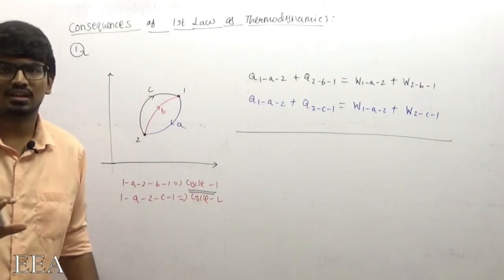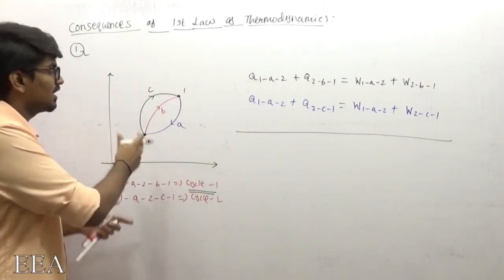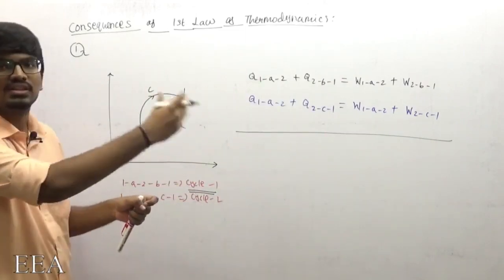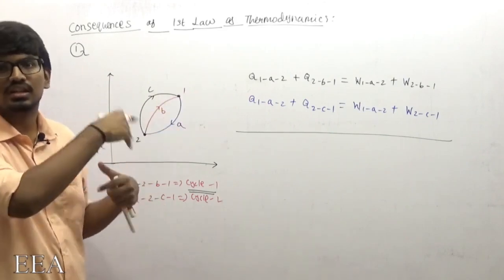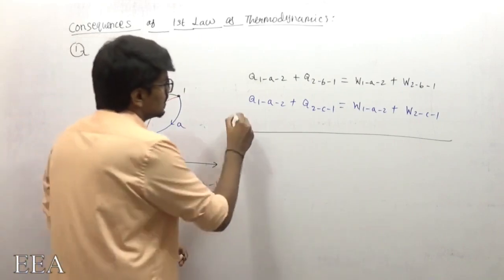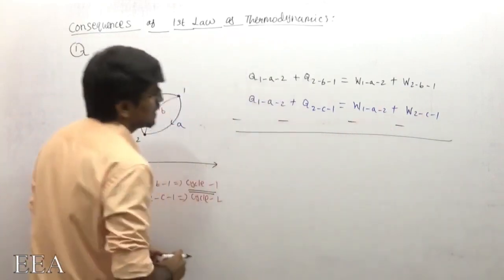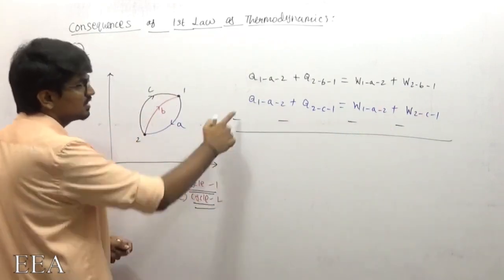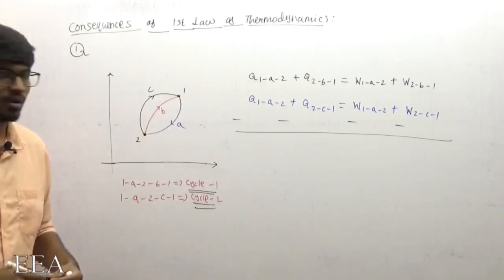Again, I am not worrying about sign convention: heat supplied positive, heat rejected negative, work done by the system positive, work done on the system negative. The first equation is for cycle 1, the second for cycle 2.